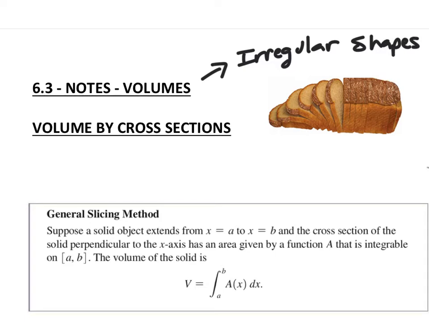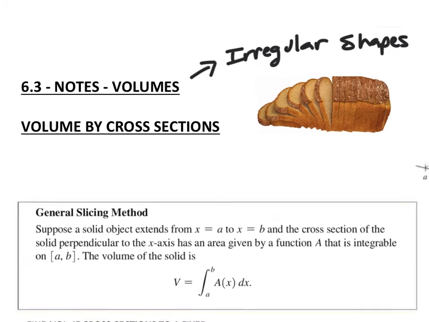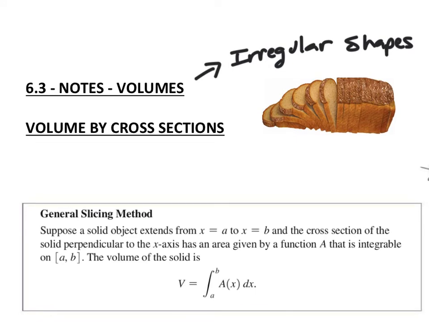Okay, so we have some techniques to calculate the volumes of irregular shapes. The first one that we have is volume by cross sections. What I'd like to think of is a loaf of bread. If we think of this loaf of bread as kind of an irregular shape, and we want to calculate its volume, one technique we could use is the cross-section method, which is essentially the idea that we would cut this bread into slices. We would calculate the volume of each slice and add them together, okay?